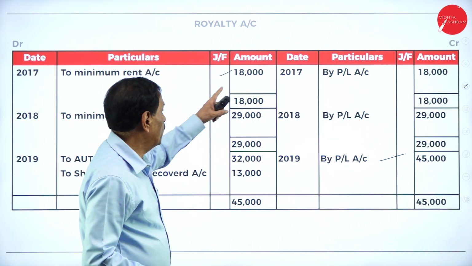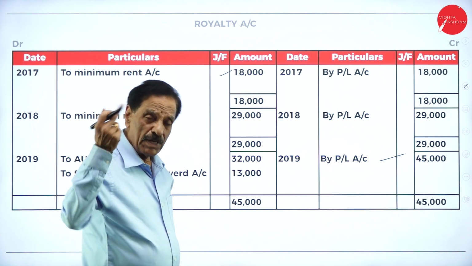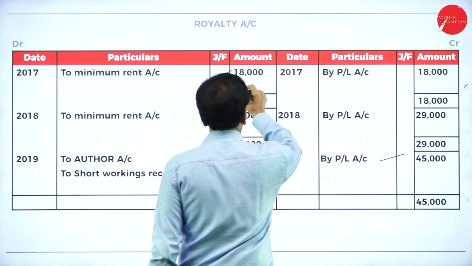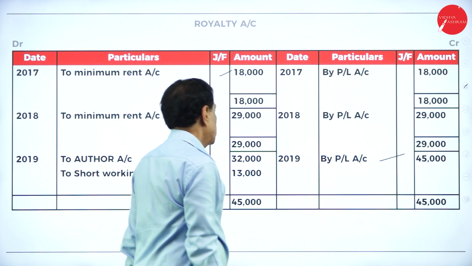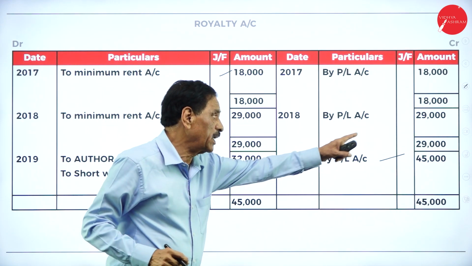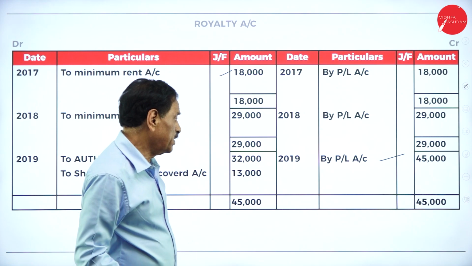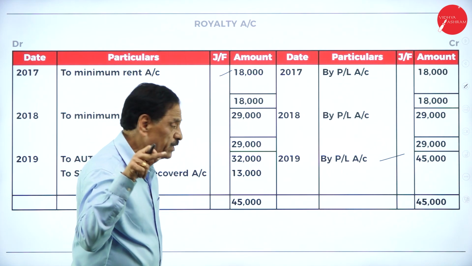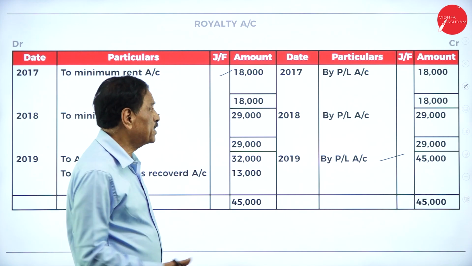Hope you understand. First year shortage, minimum rent is more. How much shortage? 18,000. Your royalty is 18,000, transfer to P&L account. Second year royalty is 20,000, 29,000, transfer to P&L account. Last year royalty is 45,000. Out of that, 32,000 paid to author. The balance has been recovered of shortage.